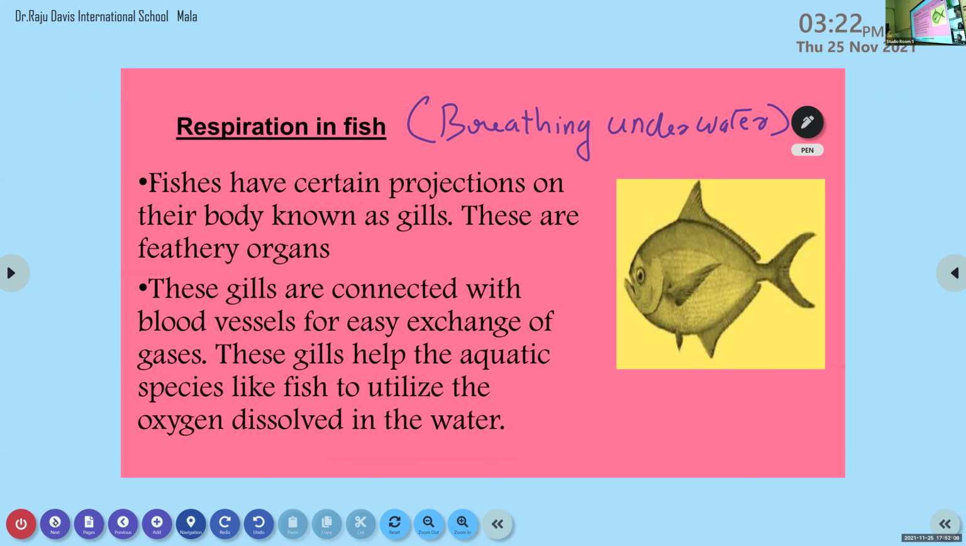So these gills help aquatic species like fish to utilize the oxygen dissolved in the water. Here the oxygen is not obtained from the atmosphere or surroundings. It gets this oxygen from the water itself. And do you know the chemical formula of water? H2O. Very good. Water is actually the combination of hydrogen and oxygen. In water, oxygen gas is dissolved. This dissolved oxygen is obtained by the fish through the gills, and the gills are connected to the blood vessels, thereby allowing easy exchange of gases.